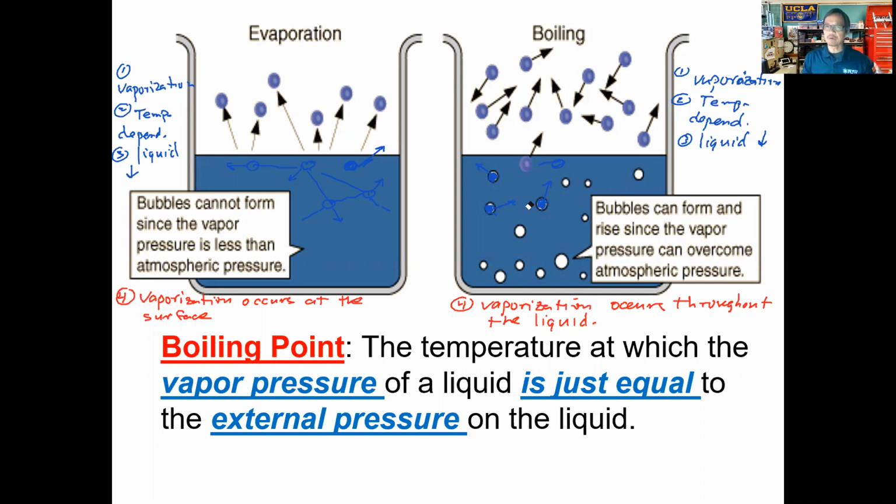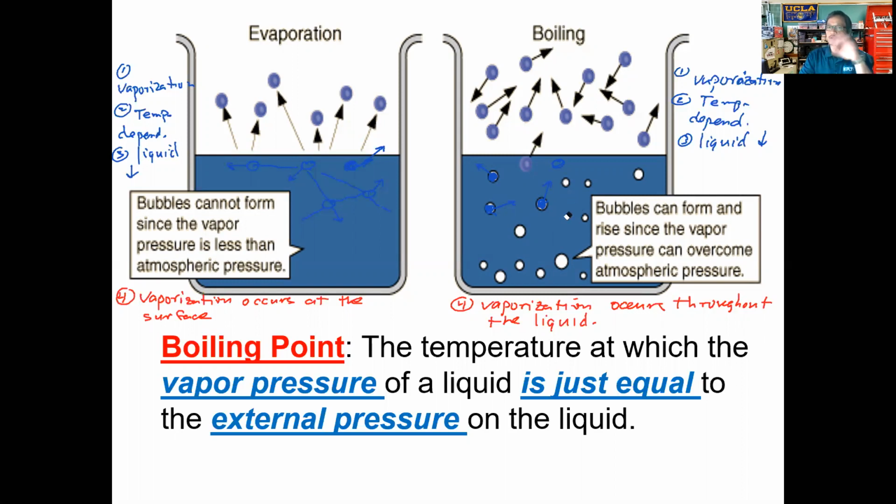And as they break these attractions, just like what we said with evaporation, if those attractions for one another are broken, now they've become a gas. Remember, what distinguishes a liquid from a gas is that liquid particles have these attractions from one another. And so if these attractions are broken, not only at the surface here, but underneath the surface as well, you're going to get gas particles forming underneath the surface.